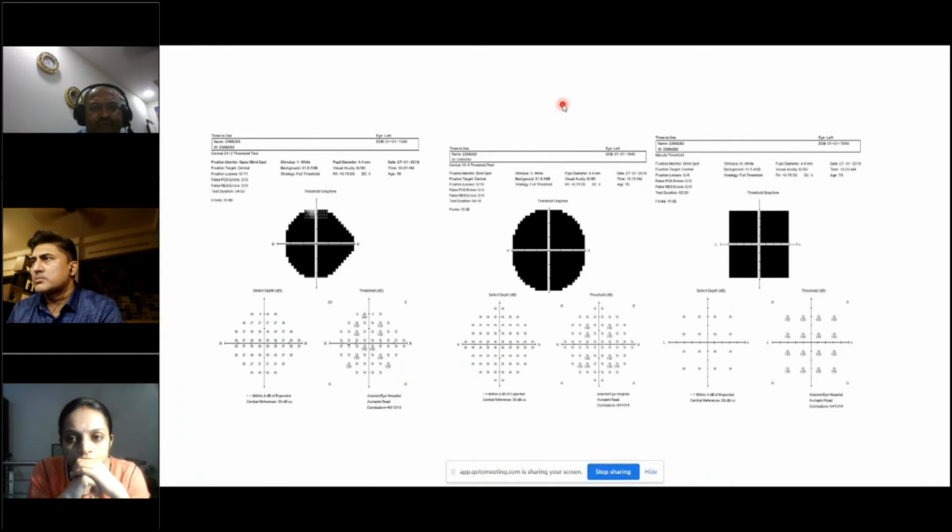This is known as a 3-in-1 printout. So here the patient has very low vision. He's got a visual acuity of 6/60 only, and we are using a size 5 white stimulus. And this is a full threshold strategy. So you don't get an analysis for this, because the computer doesn't have normative data for this sort of presentation. So what you exactly get is the patient's true values with a size 5 stimulus, and you have to make your own interpretation of whether it is deteriorating or remaining stable on serial examinations. So you have a 24-2, and then you have a 3-in-1 10-2, and then you also have a 3-in-1 macular threshold programming.